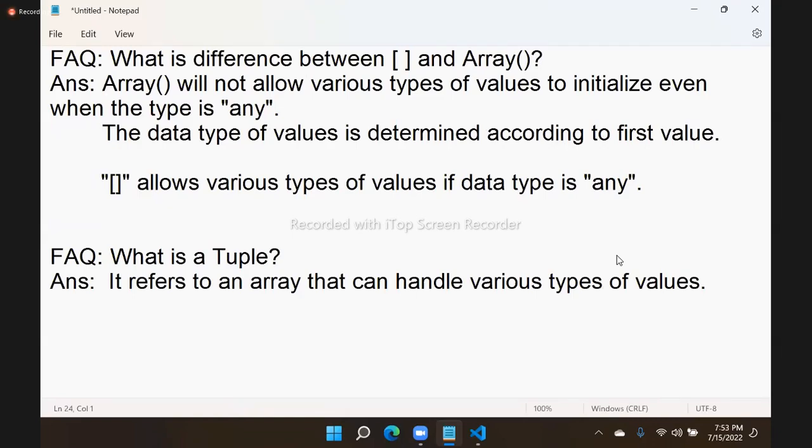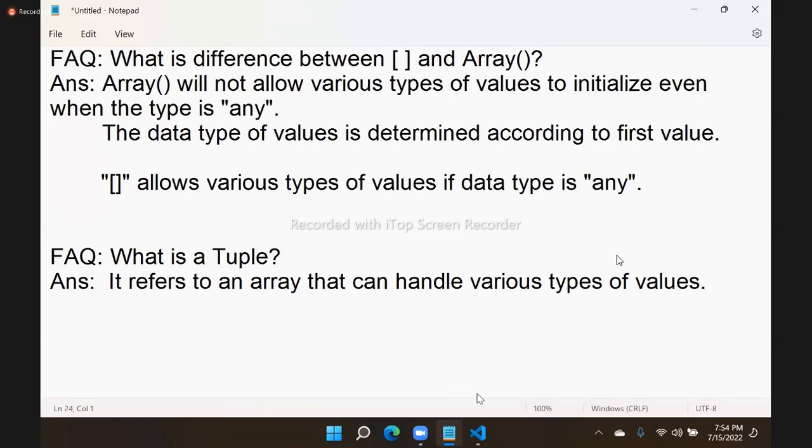How to create a tuple? By using the type any, you can define a tuple. So this is what you have to know about array declarations. I don't need to tell you about array manipulation because array manipulation methods are same, same as JavaScript methods. That means declaring an array is only one point.